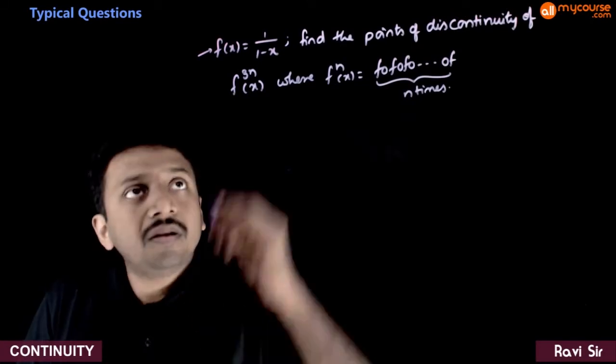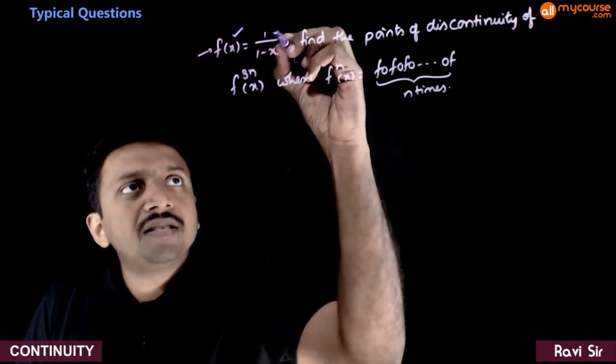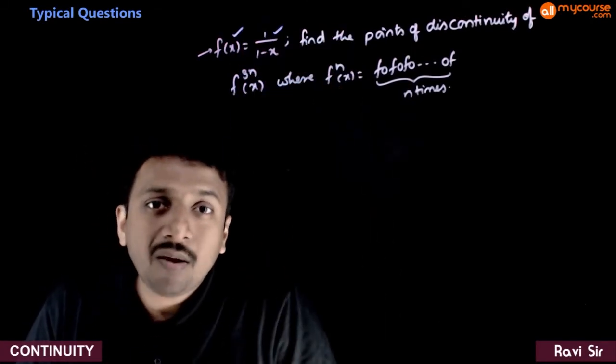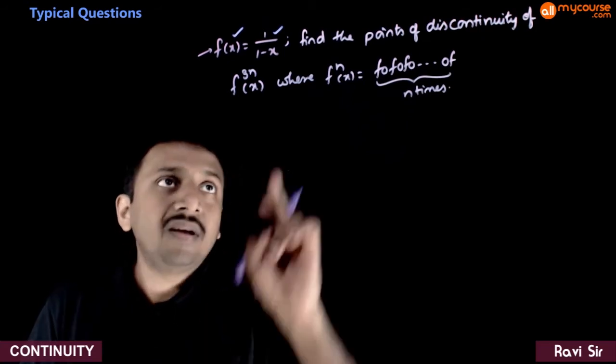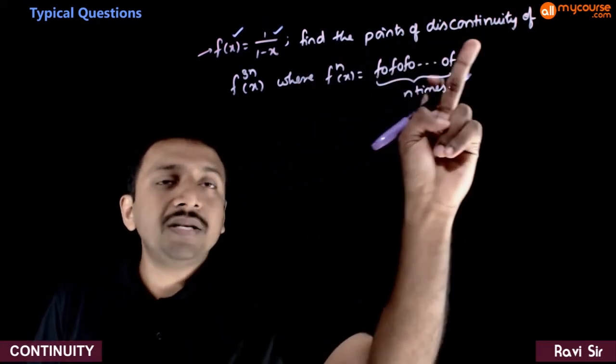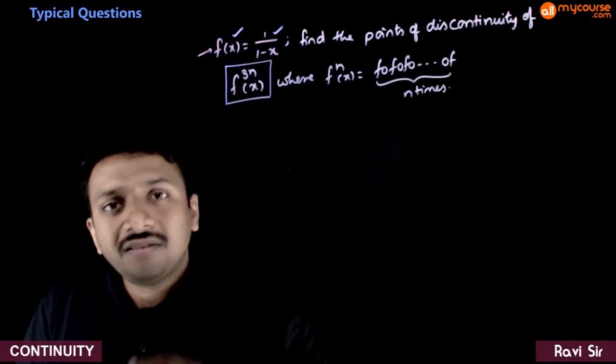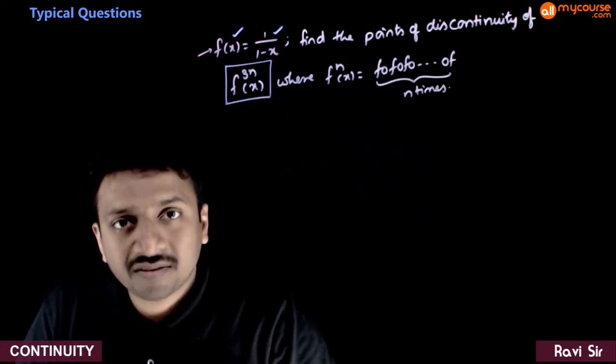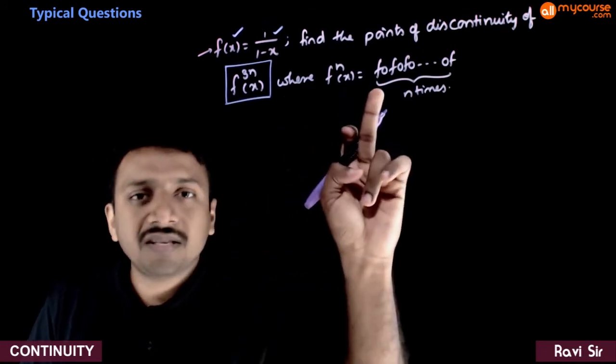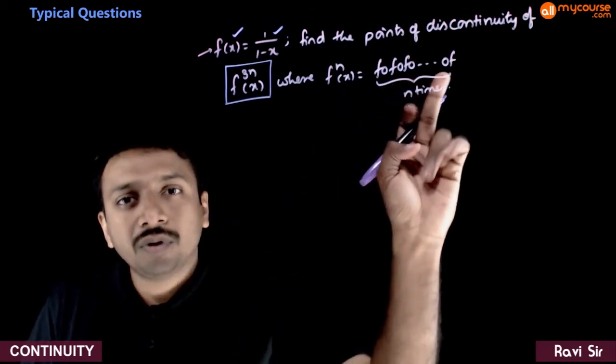In this question, you're given that f of x is equal to 1 by (1 minus x). And you're asked to find the points of discontinuity of f3n of x, where fn of x is f composed with f composed with f, and so on.